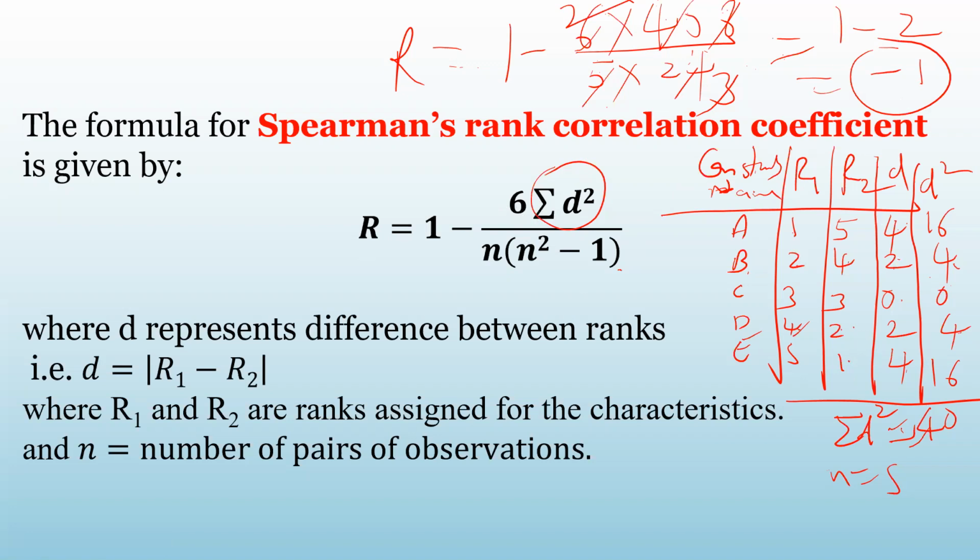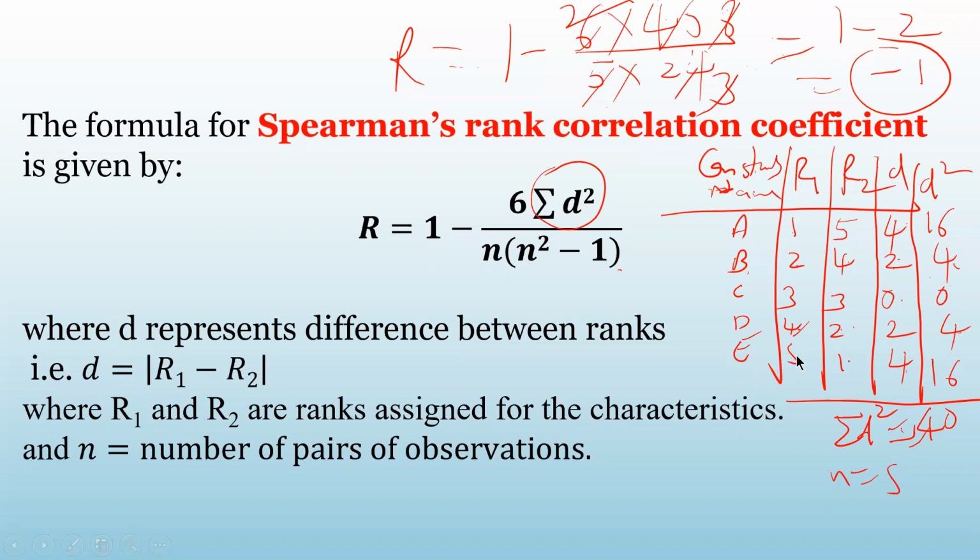So there is a perfect negative correlation between the ranks given by the two judges if they are totally in disagreement with each other, where the first judge is giving first rank to A, but the second judge is giving last rank to A.